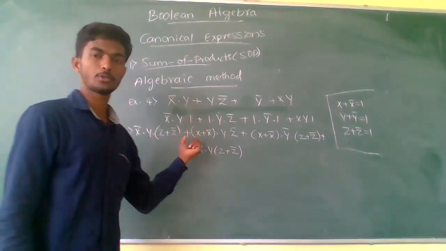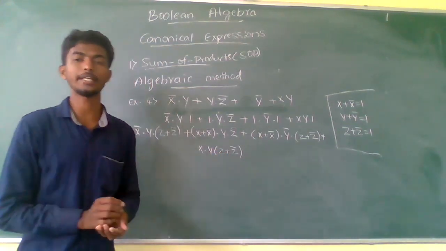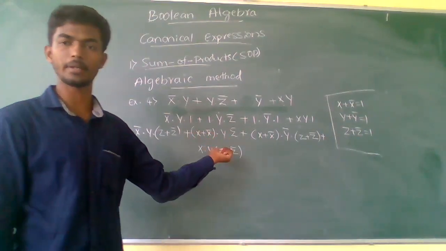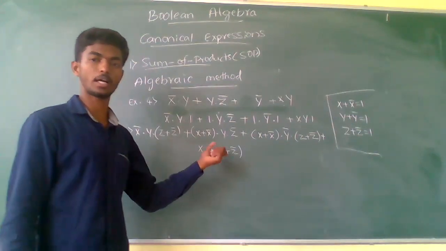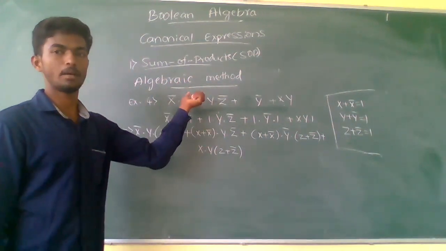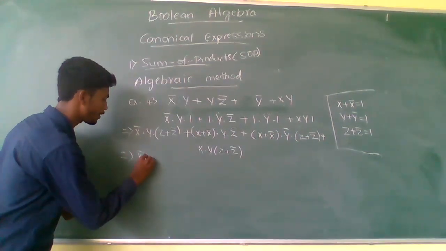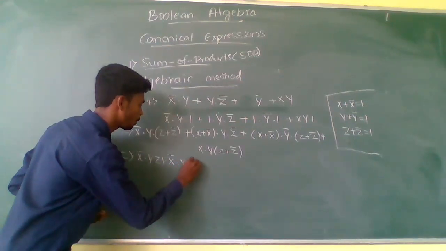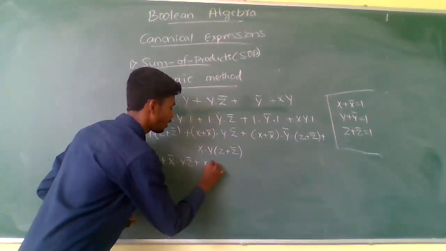So you have to simplify this one, and you just have to delete the repeated terms. A lot of repeated terms will be there, and you have to delete those in order to convert by the algebraic method. So let us see: x complement into y z plus x complement y z complement plus, here multiply by y